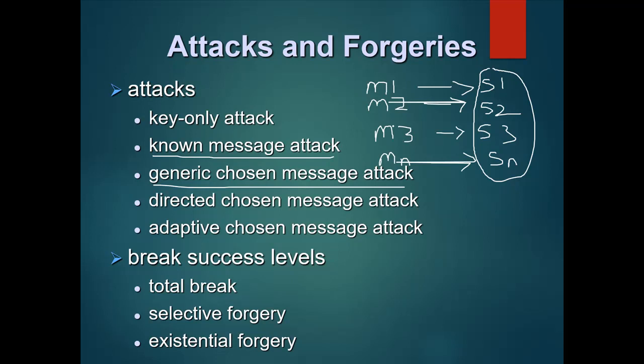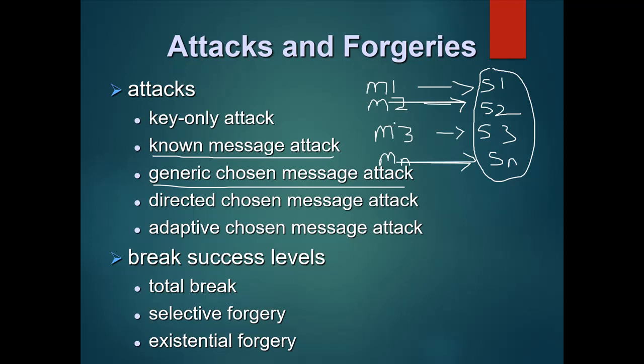He is getting them from, let us say, sender A. Using that, the attacker would try to break the algorithm and the signature scheme technique.